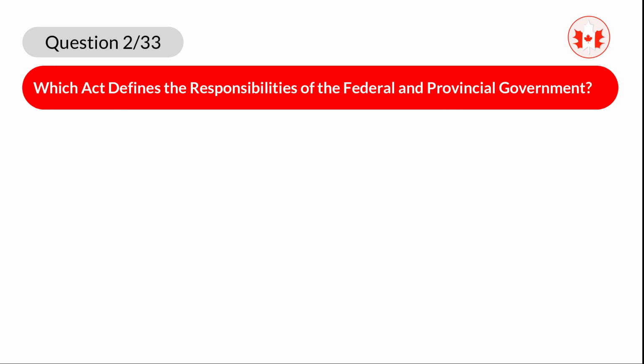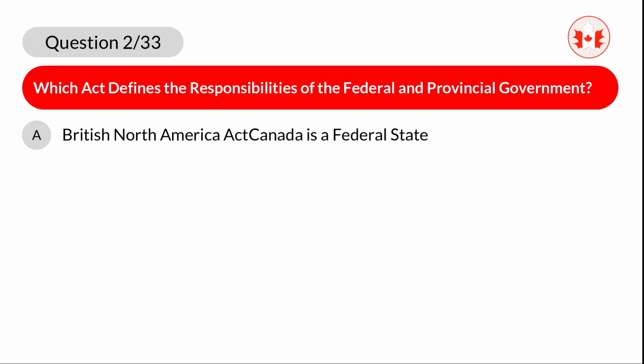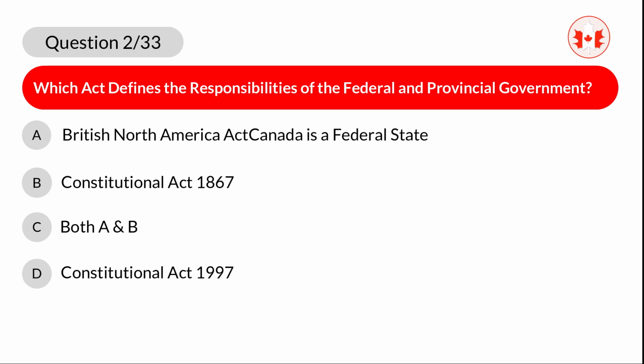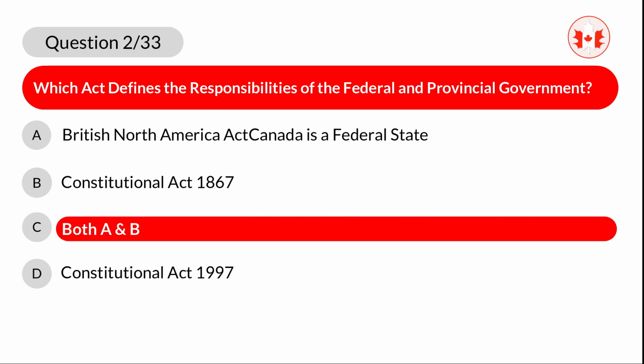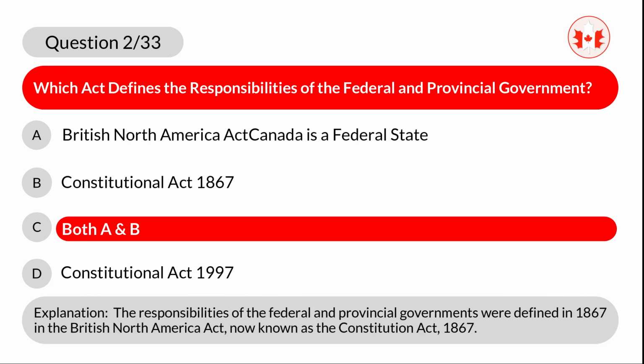Question 2. Which act defines the responsibilities of the federal and provincial government? A. British North America Act. B. Constitution Act 1867. C. Both A and B. D. Constitution Act 1997. Correct answer is C. Both A and B. Explanation. The responsibilities of the federal and provincial governments were defined in 1867 in the British North America Act, now known as the Constitution Act, 1867.